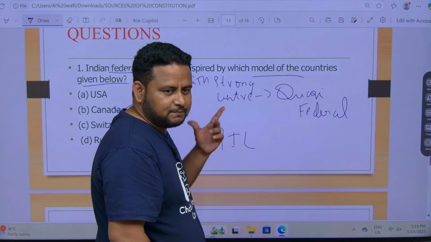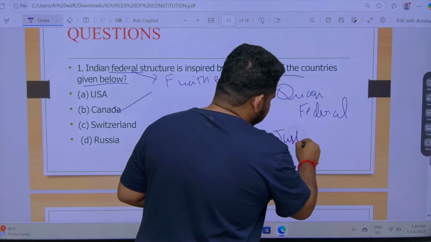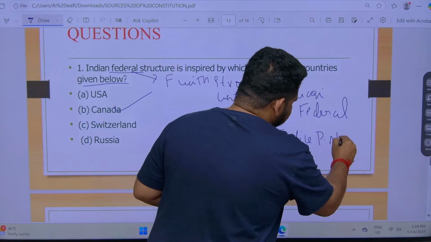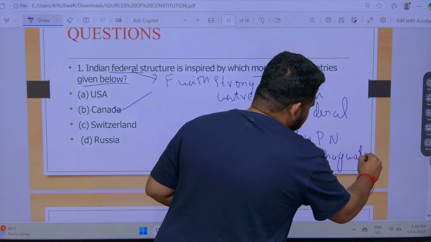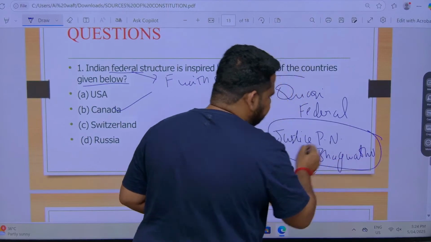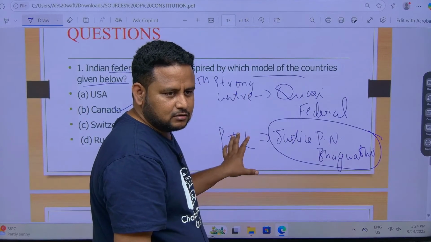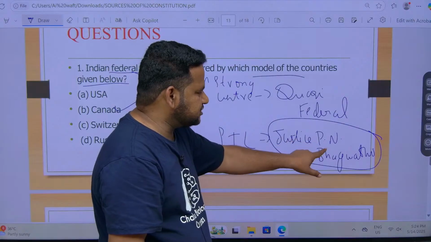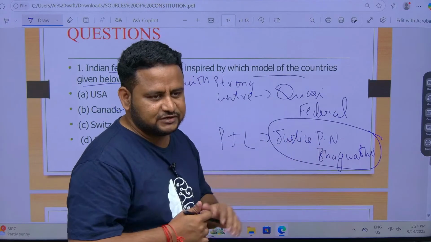This was started by one person, Justice P.N. Bhagwati. He passed away in recent years, so there can be a question. PIL, you have to remember Justice P.N. Bhagwati, a very prominent person. PIL means suppose there is a law which I don't like.